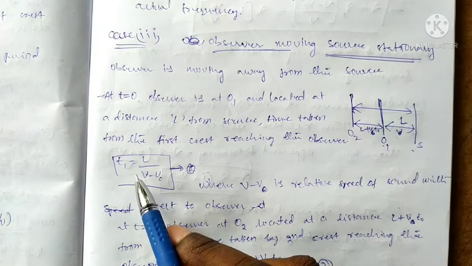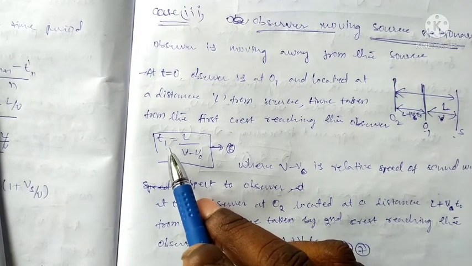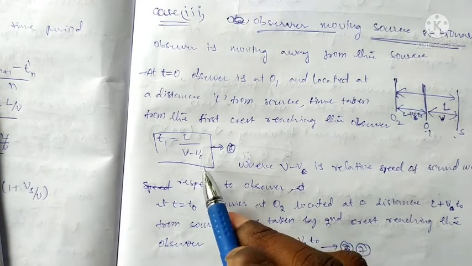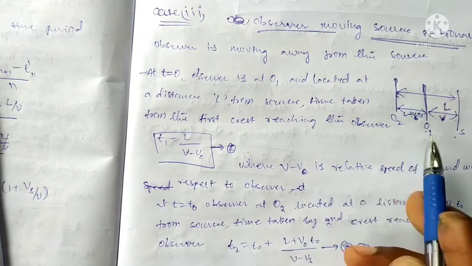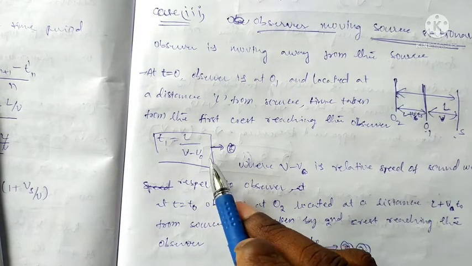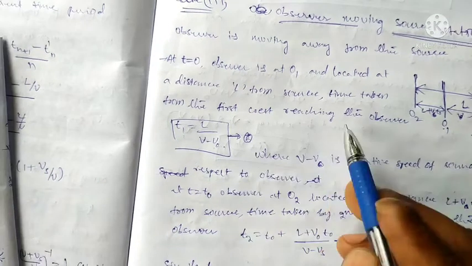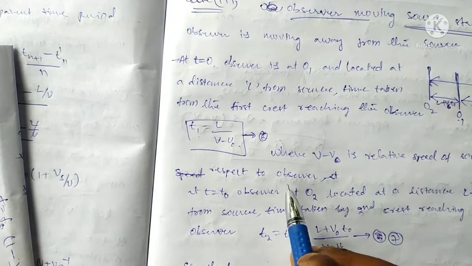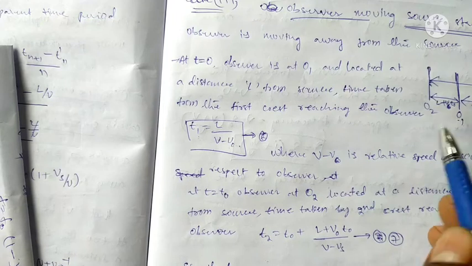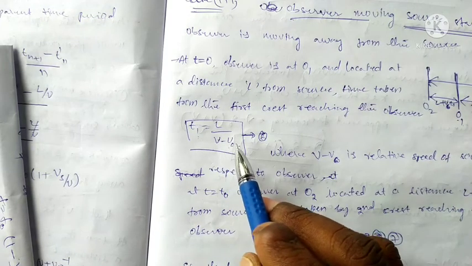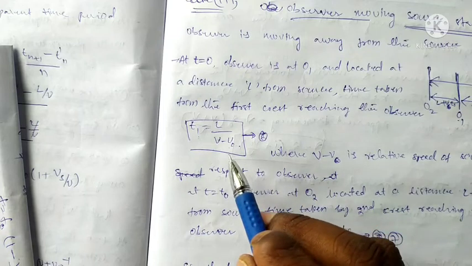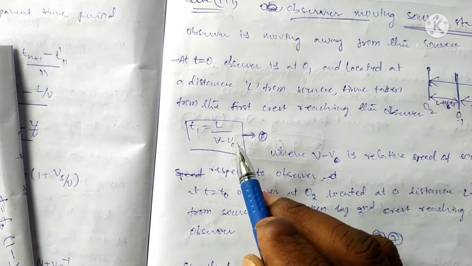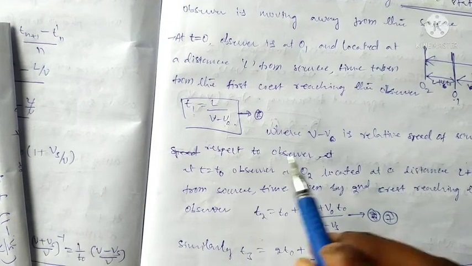Now t is equal to the starting time period, distance by velocity. The change in velocity means it has the reverse direction, that is v minus v naught. Here v minus v naught is the relative speed of the sound with respect to the observer. We are the observer, so v minus v naught is the relative speed, or the difference between the speed of the sound and the speed of the observer, at the initial position.